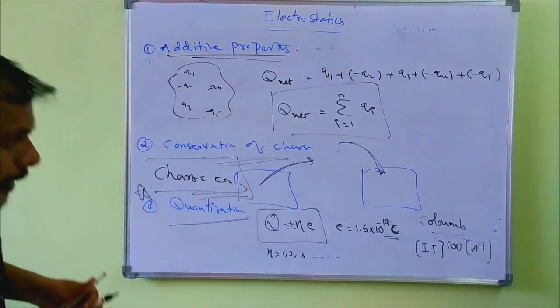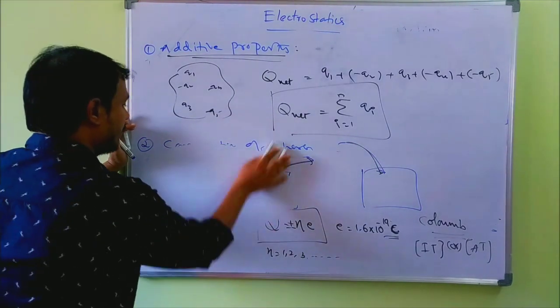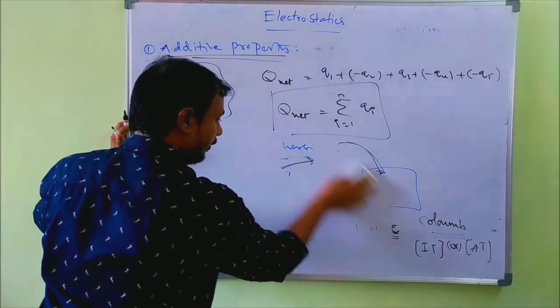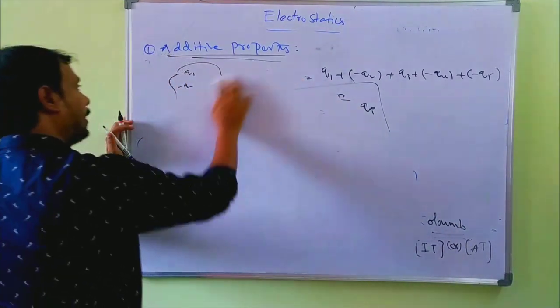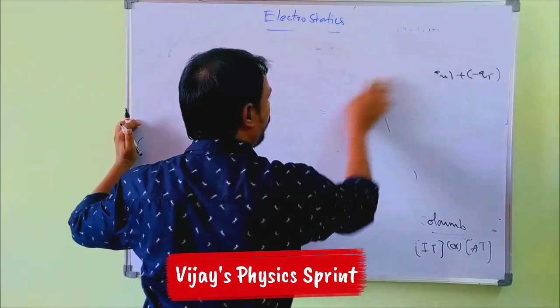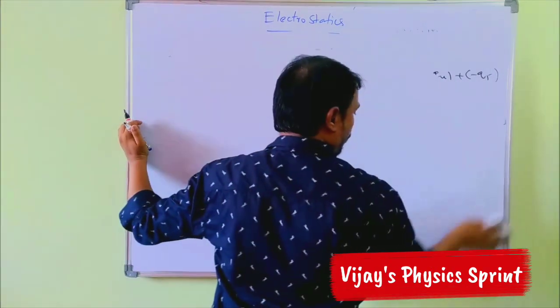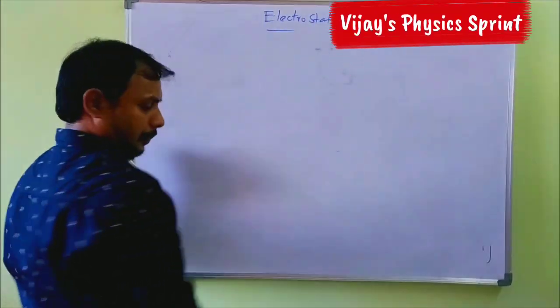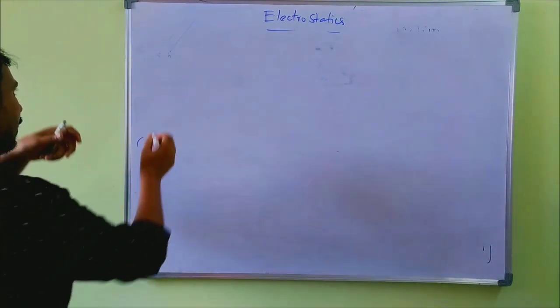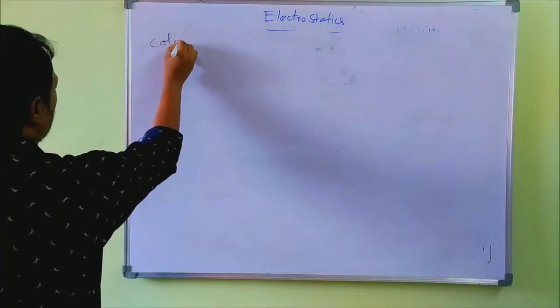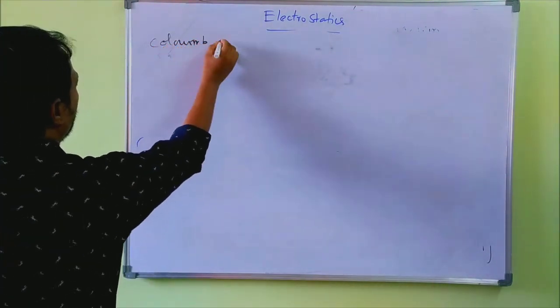Now we'll discuss Coulomb's inverse square law. The very important concept in electrostatics, the basic thing, Coulomb's inverse square law. So what is Coulomb's inverse square law? Coulomb's inverse square law gives the derivation of electrostatic force.